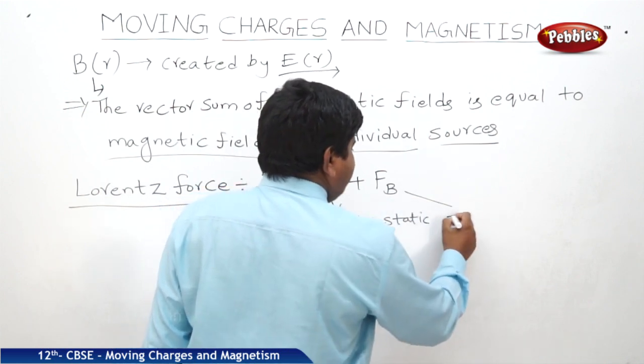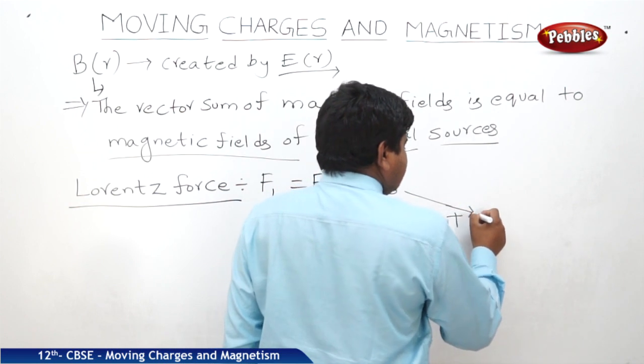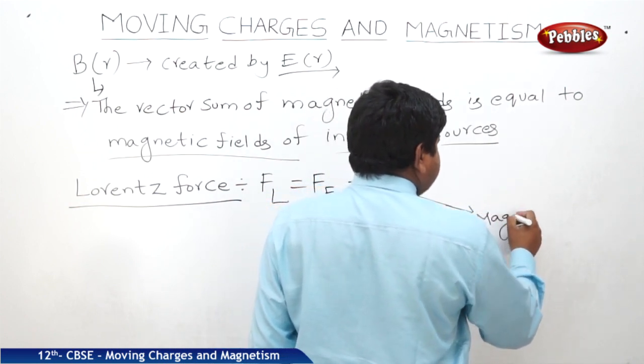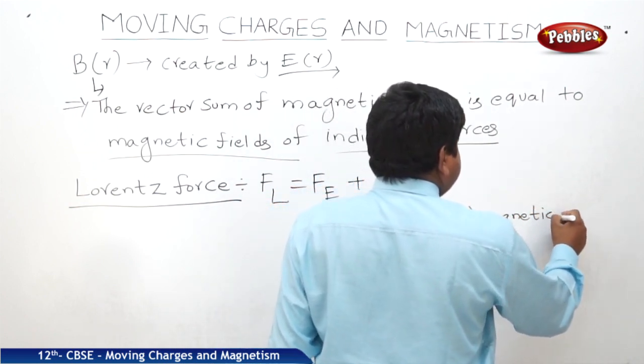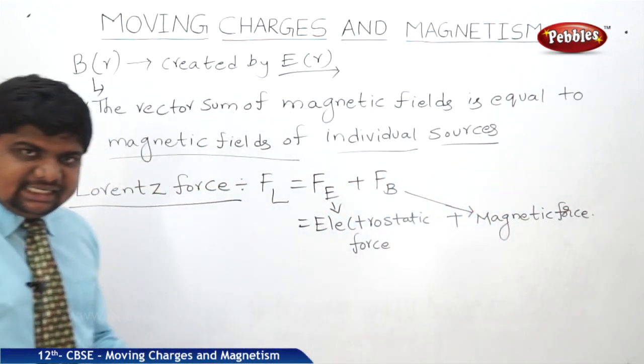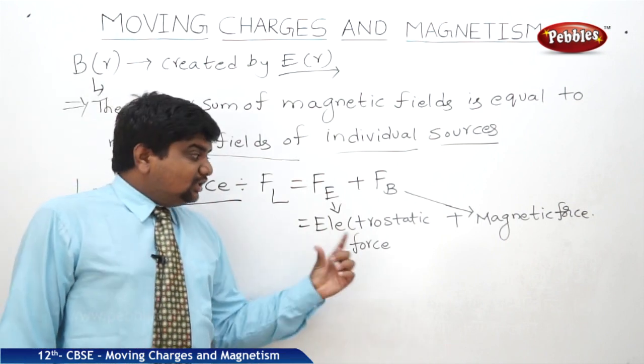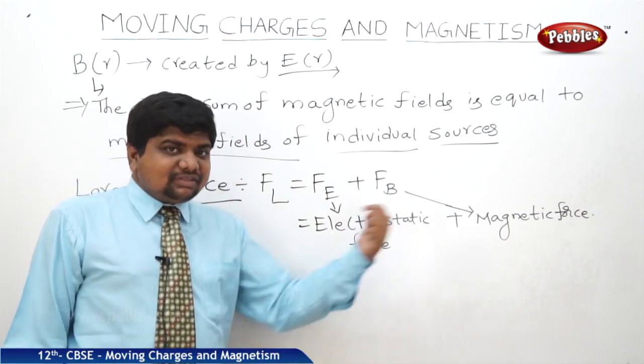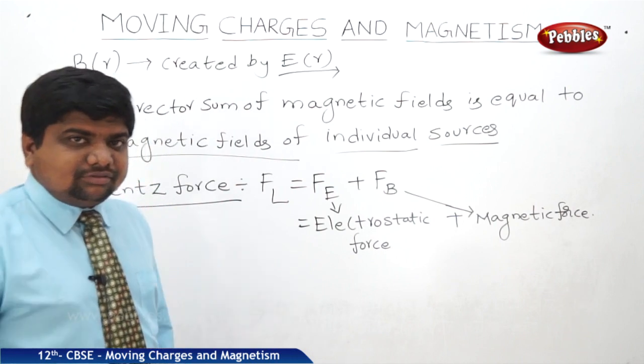What is this Fb? Magnetic force. How these two are related, what is the equation part, and what are the rules to find out the direction of the magnetic field, we are going to see now.